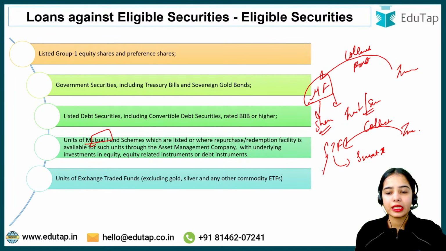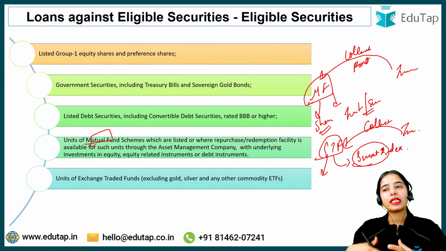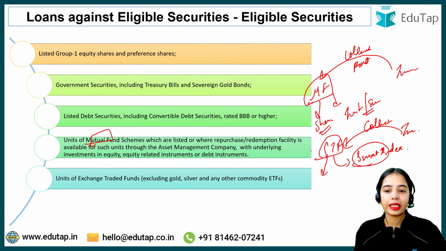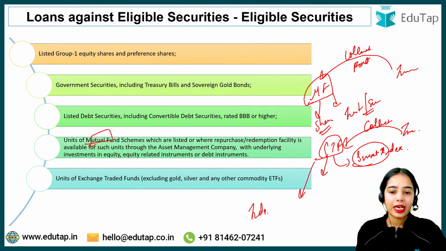This money is invested in the securities or shares as per the index. So ETFs follow or track certain indexes. There is the Bank Nifty ETF, the Sensex ETF, the Nifty 50 ETF and such. These ETFs are basically tracking the index.